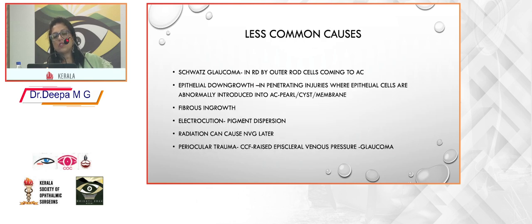The less common causes of glaucoma include Schwartz glaucoma in RD by the outer rod cells coming to the anterior chamber. Sometimes the epithelial downgrowth in penetrating injuries can lead the epithelial cells abnormally into the anterior chamber, leading to formation of pearl cysts or membranes. Fibrous ingrowth, electrocution leading on to pigment dispersion, radiation causing NVGs later, periocular trauma are all other conditions.